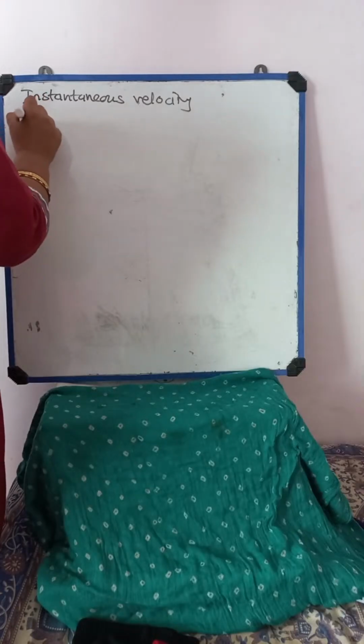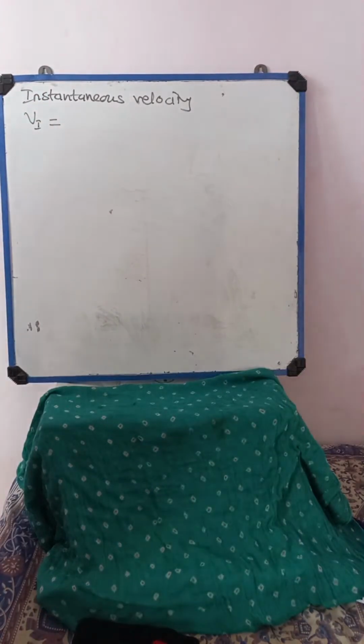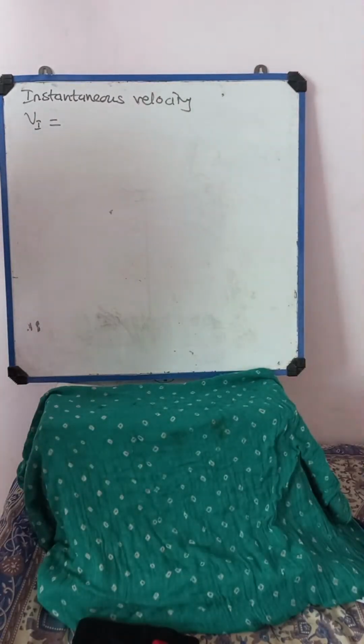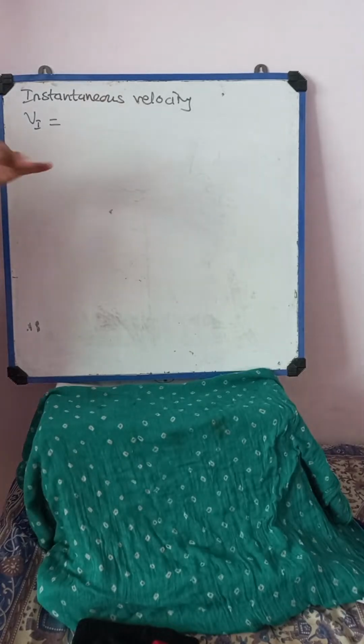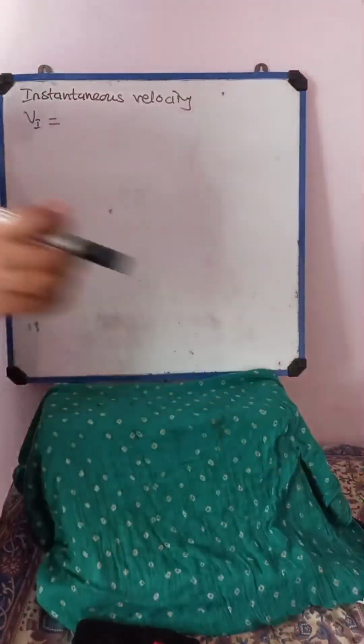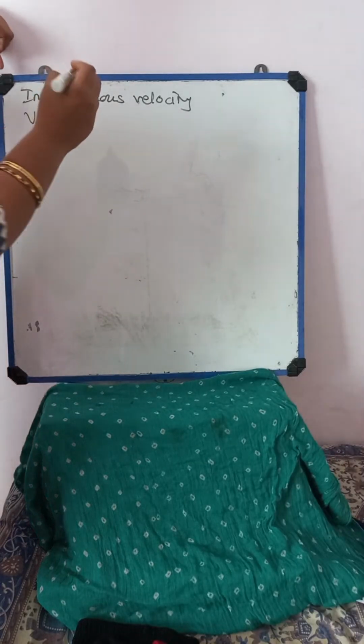Instantaneous velocity, I can write as VI. Remember, instantaneous velocity is nothing but the average velocity we are expressing, where the time becomes infinitely small when we take the limit of the displacement.